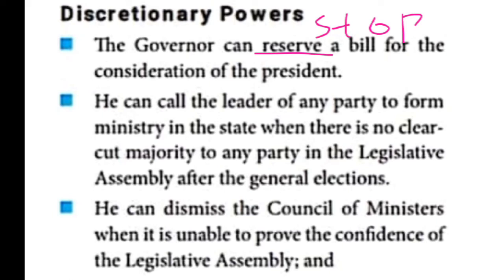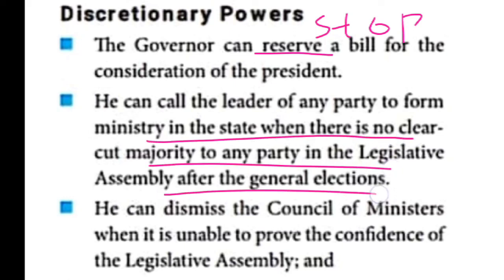If there is no clear-cut majority for any party in the state legislative assembly, the governor has the power to call the leader of any party to form the ministry in the state. If no one proves a clear-cut majority, the governor has the power to call any party leader to form the ministry in the state. So that only is given, children.